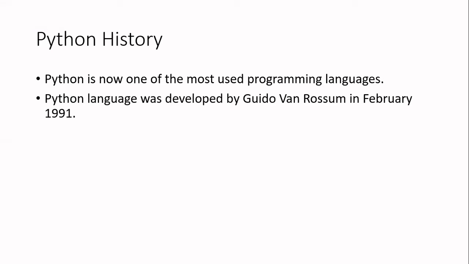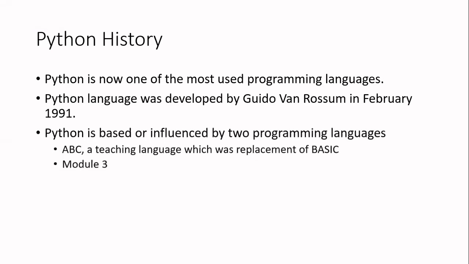Though it was developed in 1991, it has gained popularity recently. Python is influenced by two programming languages, that is ABC, a teaching language which was a replacement of BASIC, and Modula-3. So the developer got inspired by these two languages to develop Python.